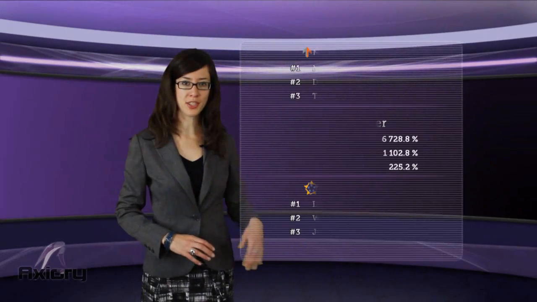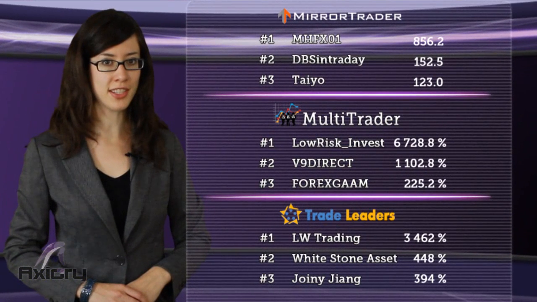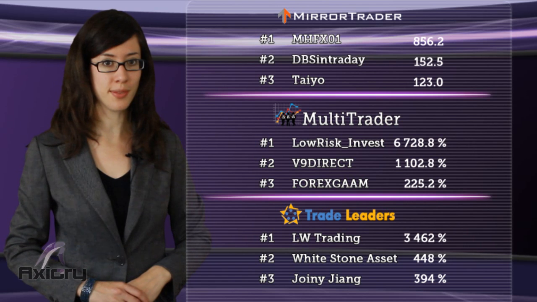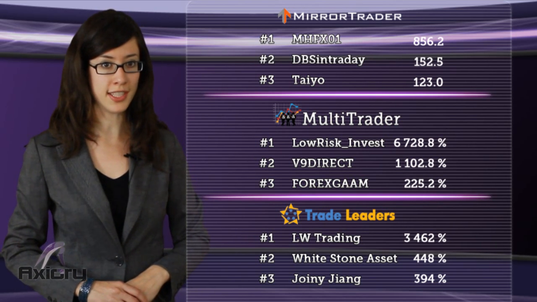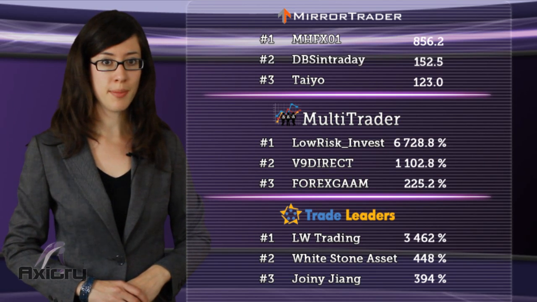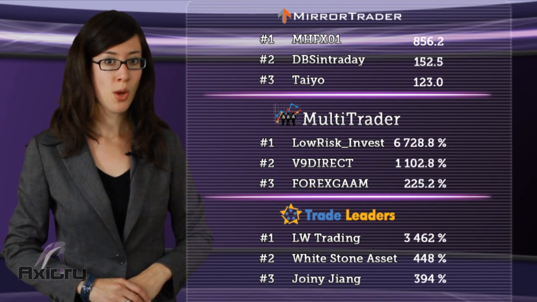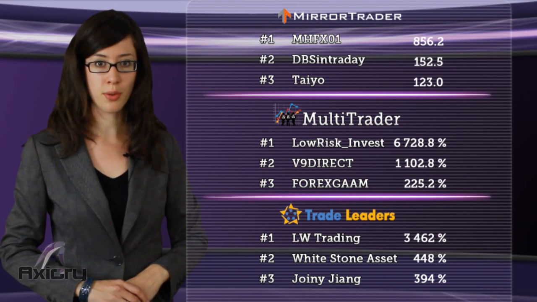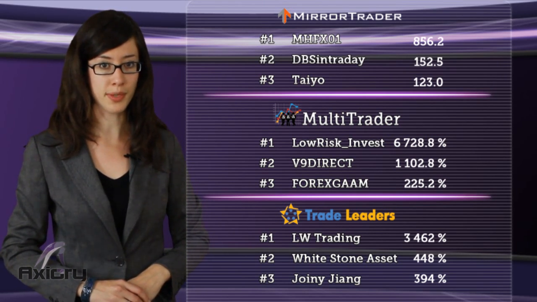And before we finish, Axiory brings you a short overview of the best traders on Axiory, giving the opportunity for other traders and investors to join their trading strategies. MHFX01 strategy remains first with 856.2 pips in Mirror Trader, but DBS intraday jumped to second position with 152.5 pips. At third place is now Tayo strategy with 123 pips, which fell from second place.